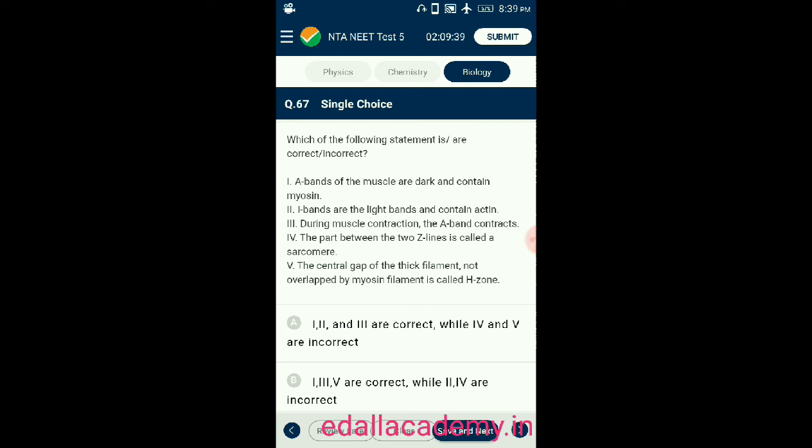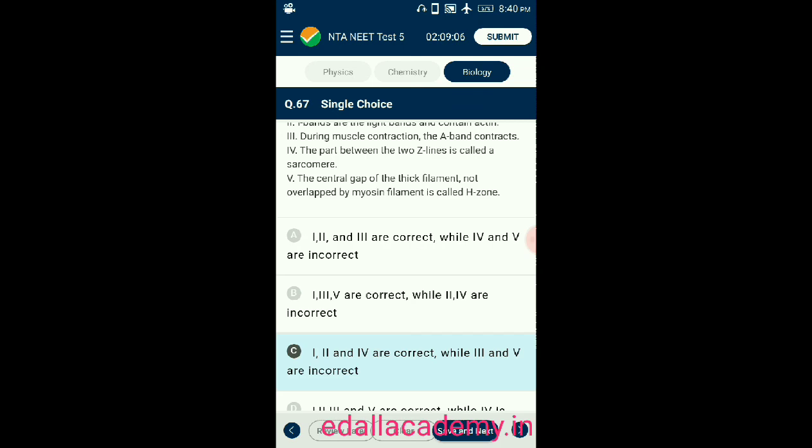Statement 4, the part between two Z lines is called sarcomere. Statement 5, the central gap of thick filament not overlapped by myosin filament is called H zone. From the given 5 statements, statements 1, 2 and 4 are correct while 3 and 5 are incorrect.